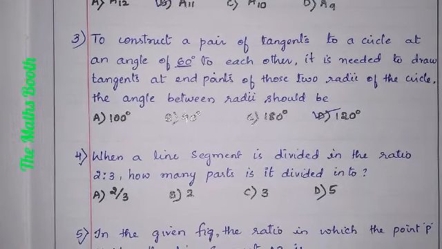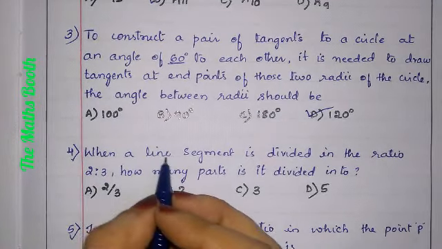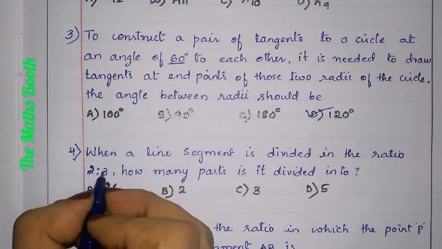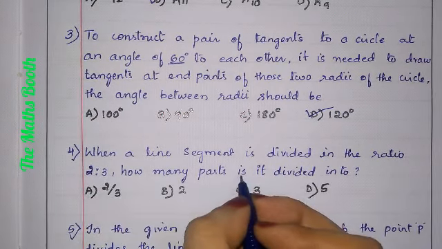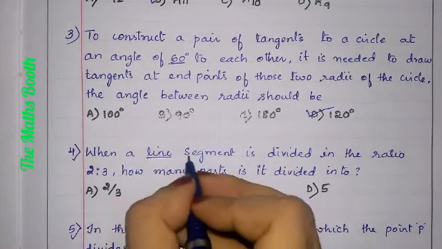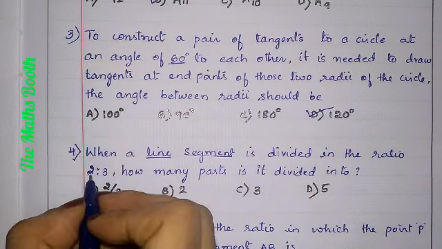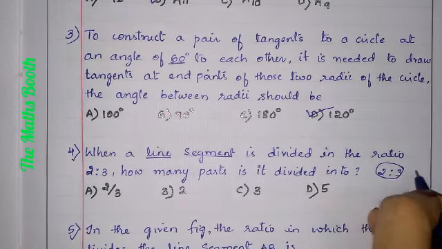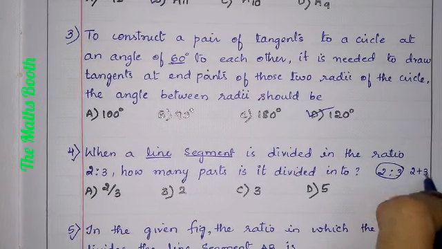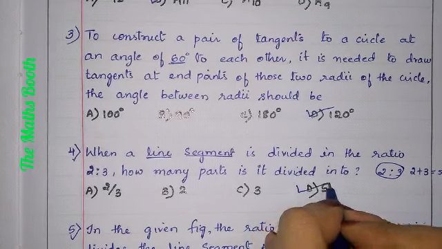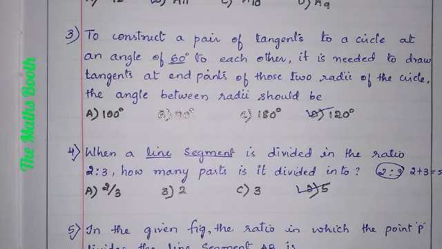Okay. The next question: when a line segment is divided in the ratio 2:3, how many parts is it divided into? Line segment, how many parts does it divide into? 2:3 means nothing but 2 plus 3, that is 5 parts. So D, 5, is the correct answer.